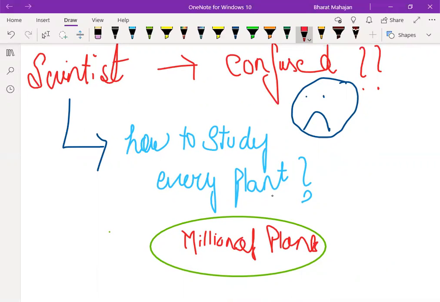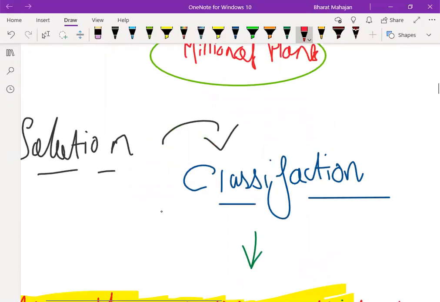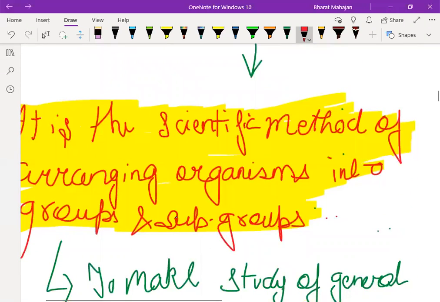There are millions of plants. So they thought, why not classify the plants? Now, what is classification? Classification is a scientific method of arranging organisms into groups and subgroups.